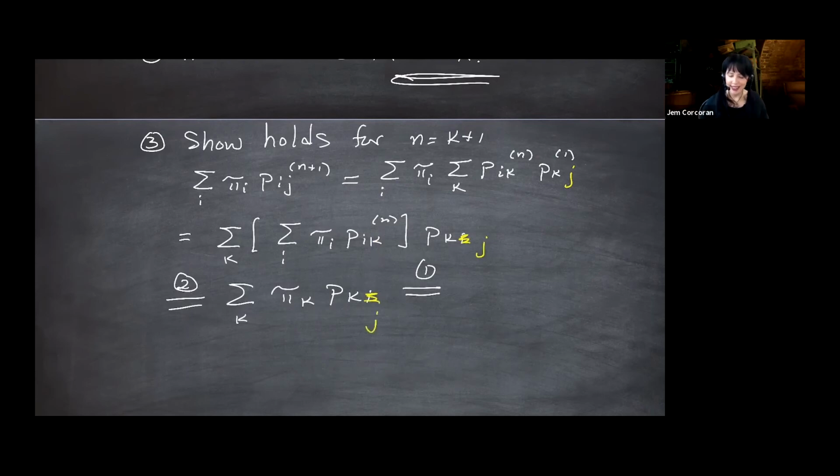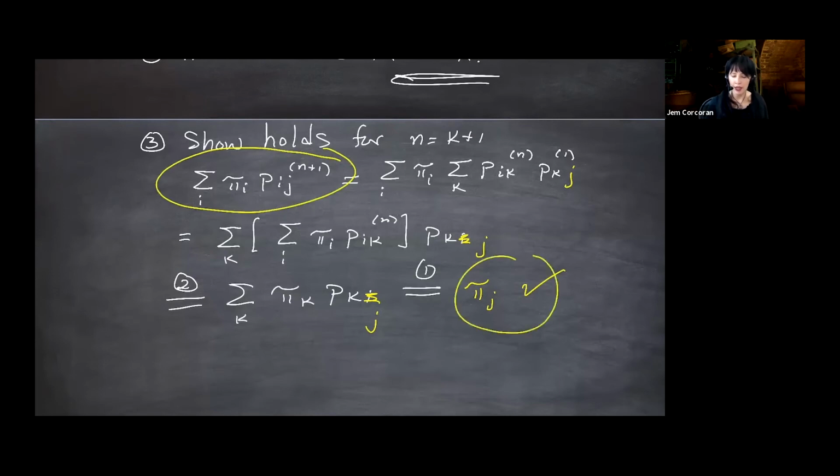Okay, so by the stationary equation, this is going to equal pi sub j. It's a group effort, but we did it. We showed that if you take n plus 1 time steps and run them through the stationary equation, you do get back down to pi sub j. Because originally this said the sum of the pi i's P i j is equal to pi sub j, and now we showed that it still holds with this exponent in here.